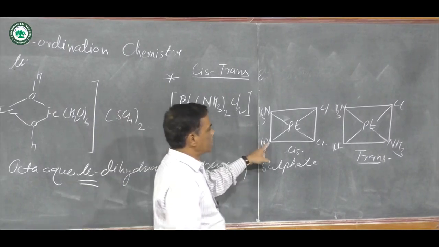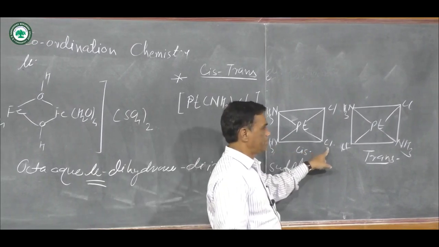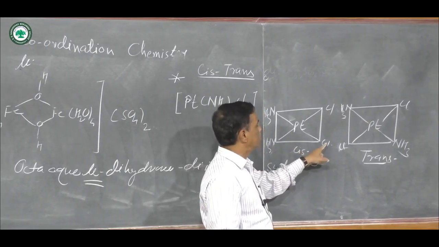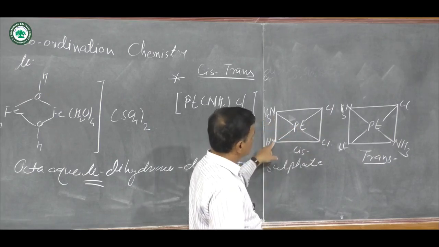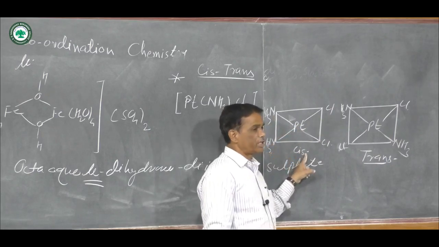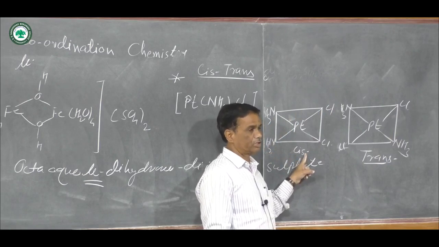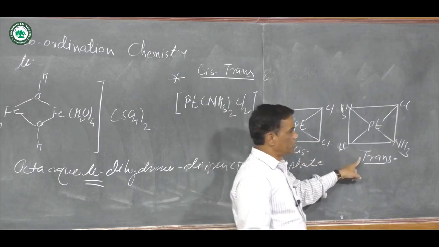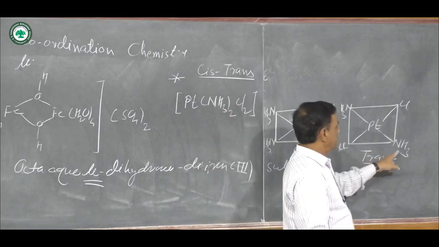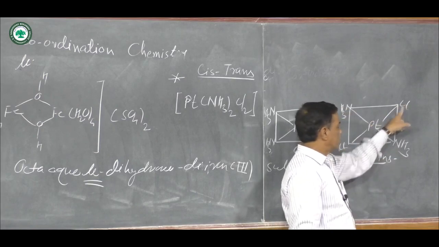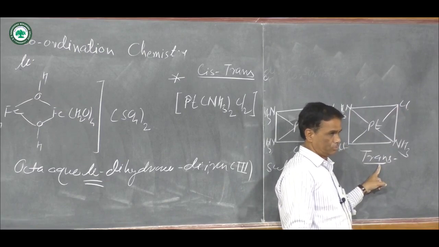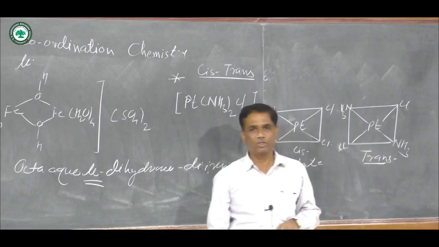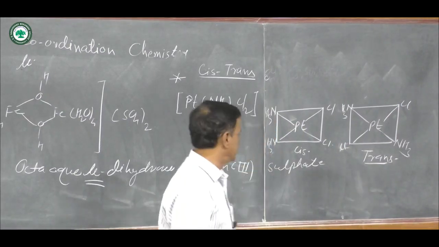When same groups are to the same side, for example in Pt(NH3)2Cl2 the two chlorides on the same side and two NH3 groups on the same side, it is known as the cis isomer. When same groups are to the opposite side, NH3 opposite, chloride opposite, it is known as the trans form, and these isomers are also represented.